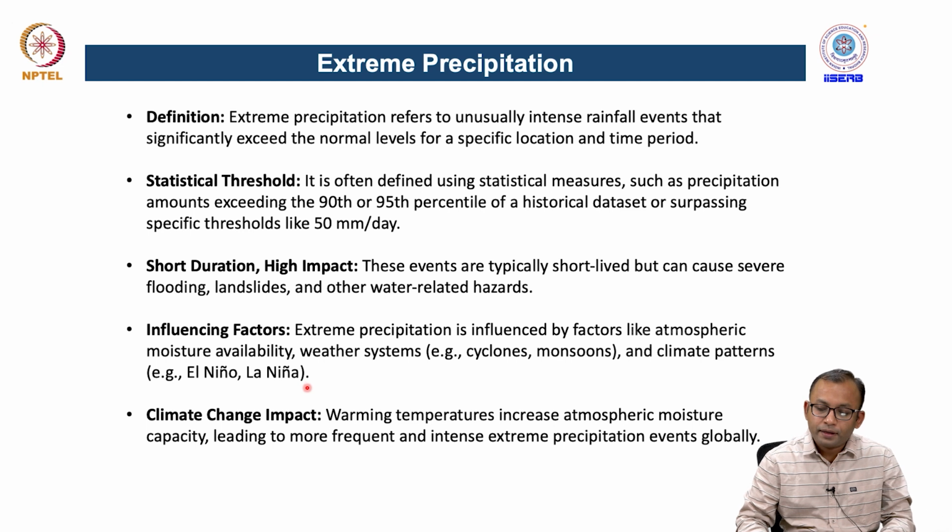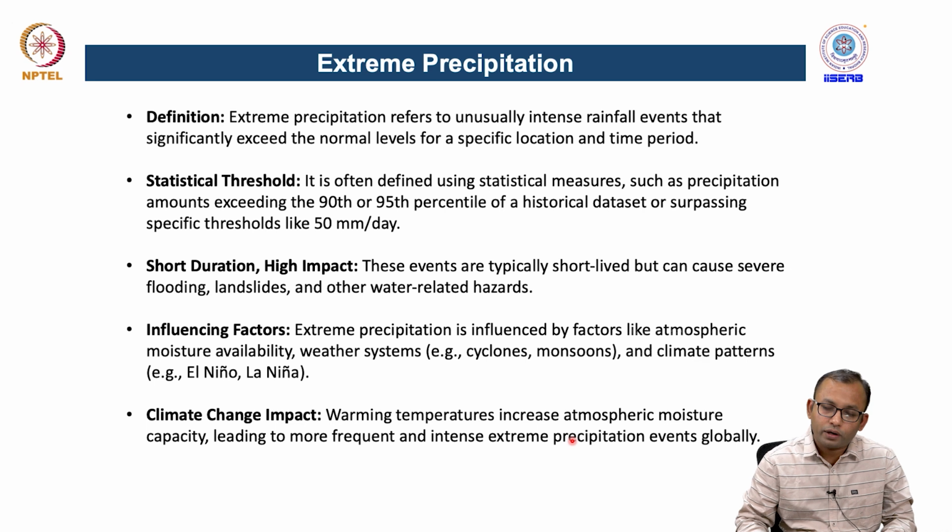Overall, if you talk about climate change impact, warming temperature increases the atmospheric moisture holding capacity, and therefore it leads to more frequent and more intense extreme precipitation events globally.